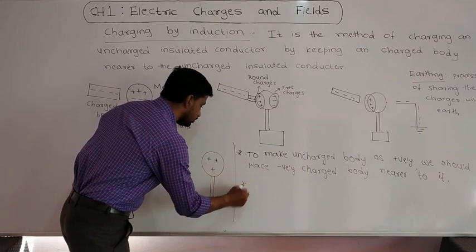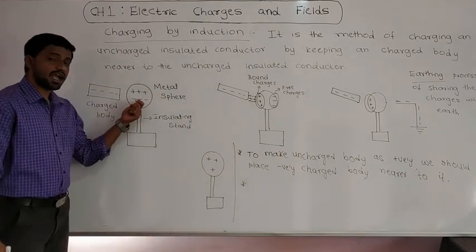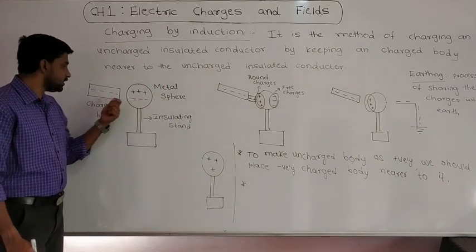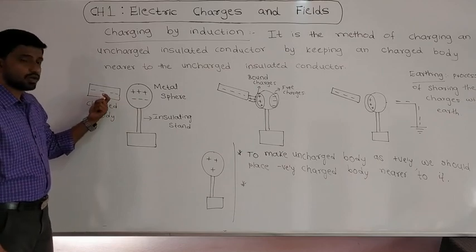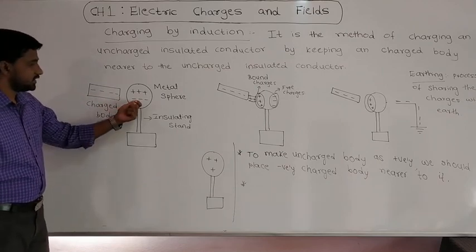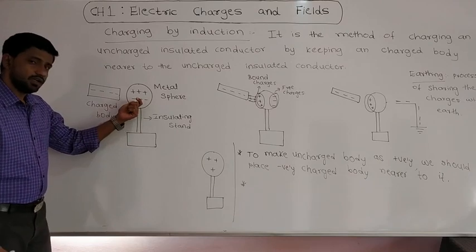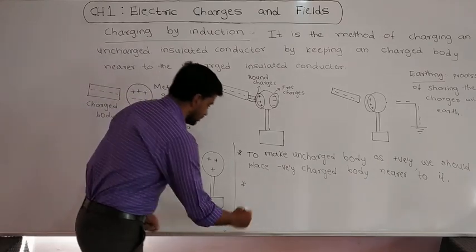Similarly, if I want to make an uncharged body a negatively charged body, I should keep a positively charged body nearer to it. Then this uncharged body will become a negatively charged body. That point is very important.